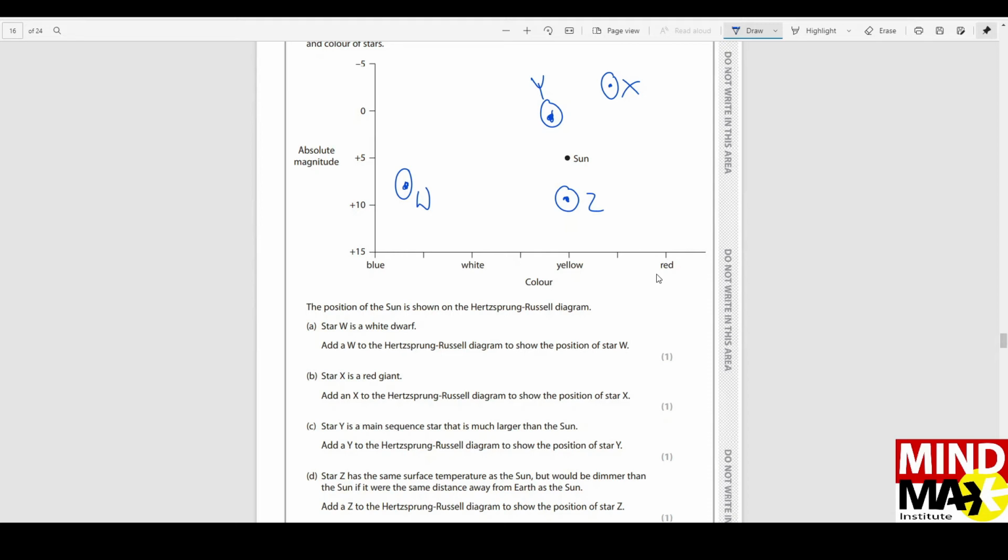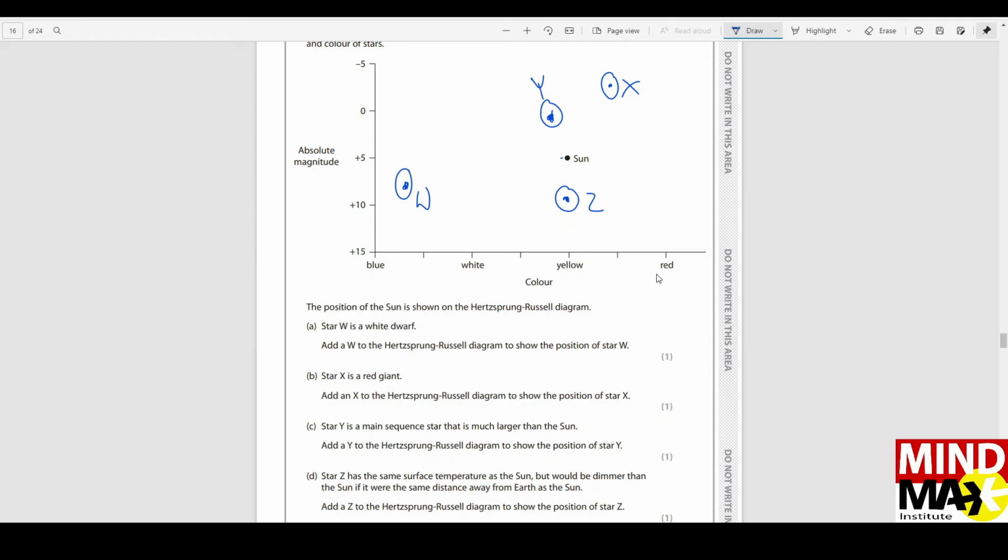That means it's going to be beneath the sun. Not exactly beneath, more like to the left of the sun, because as you go to the left, the temperature becomes more. Also, it is lesser in size as compared to the sun, because it's a dwarf, and a dwarf star is smaller in size than the sun. That is why it should be below the sun in the Hertzsprung-Russell diagram. That is why the sun is here, but the white dwarf is a bit below the sun.